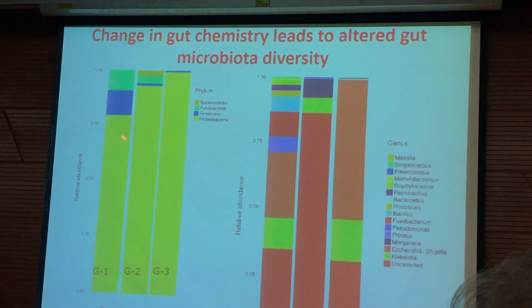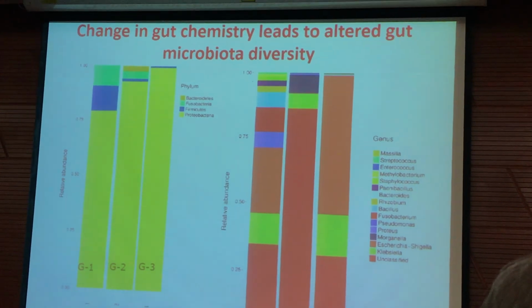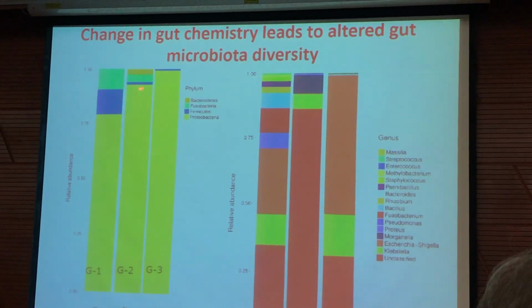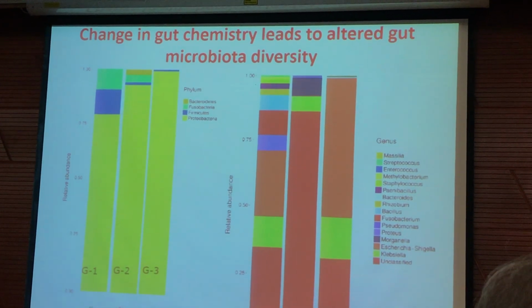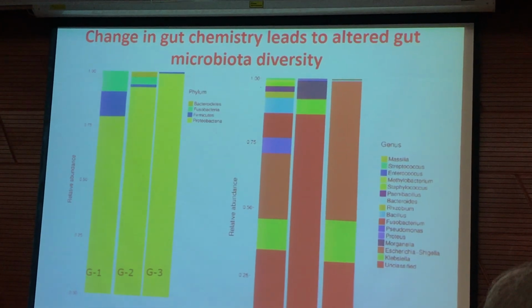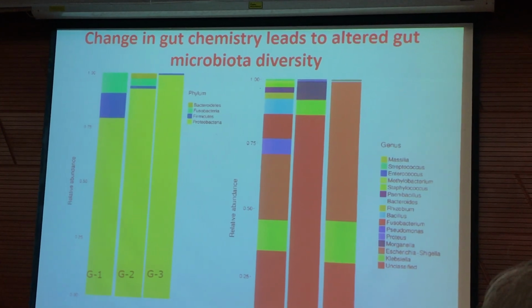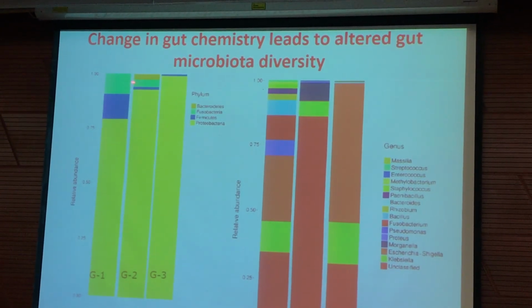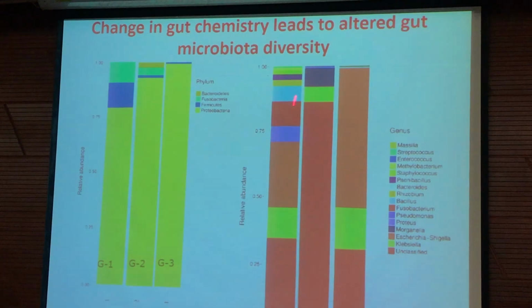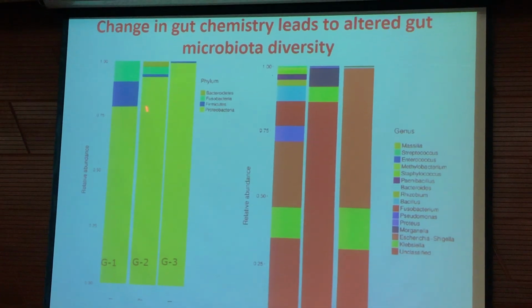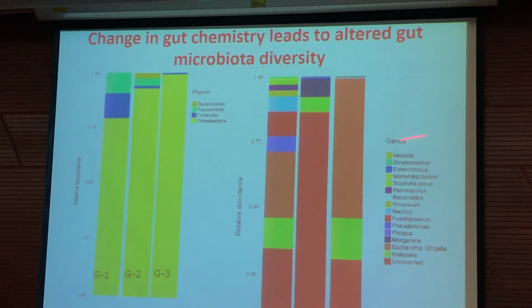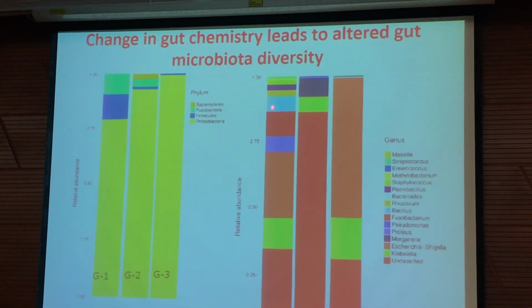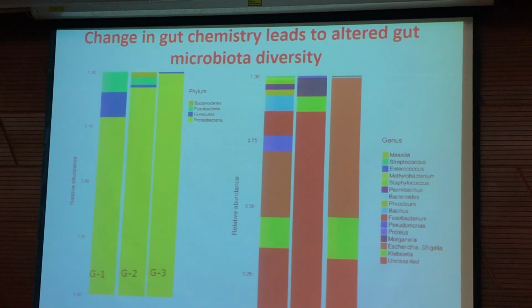Here we can see there is loss. This is G1, which is the normal control with no fluoride, and then G2 at 50 ppm and G3. In a dose dependent manner, there is a reduction in the abundance of the microflora as well as the diversity. We can see the diversity at the genus level. Here only abundance has reduced, but when we go to the genus level, we can see a decrease in diversity also.